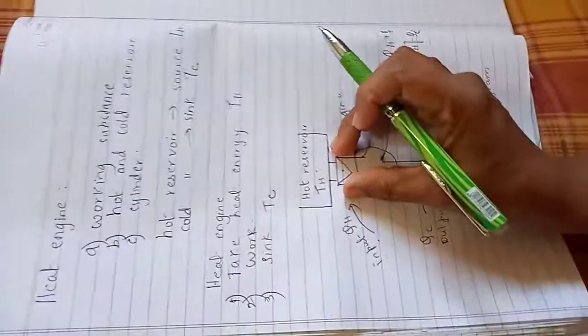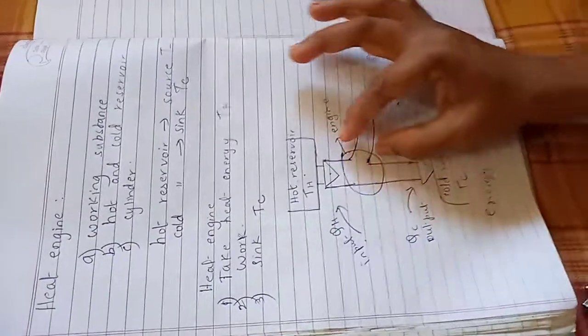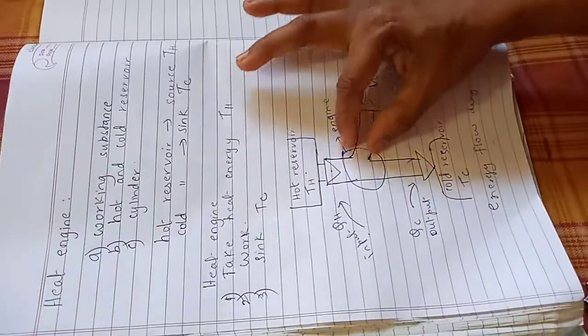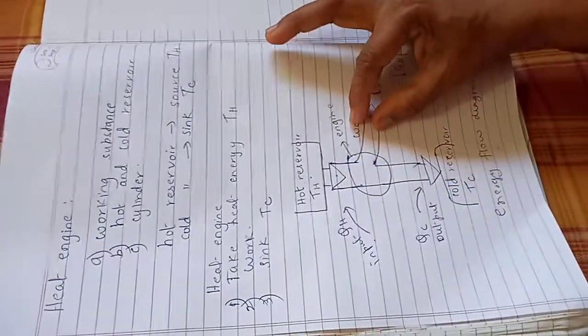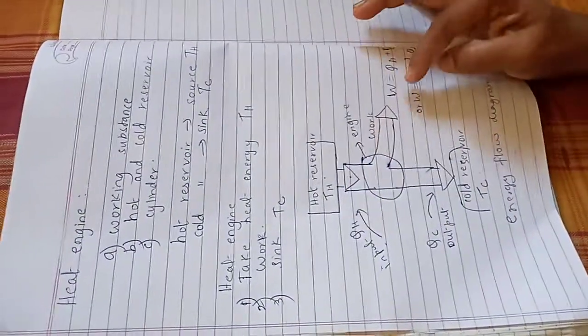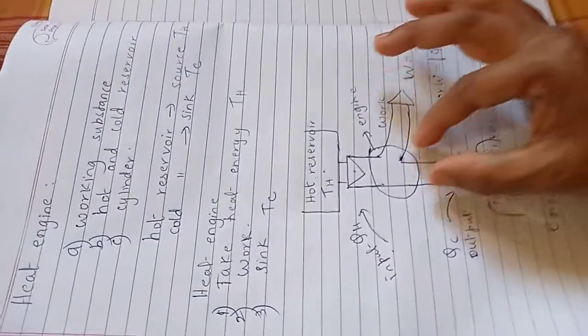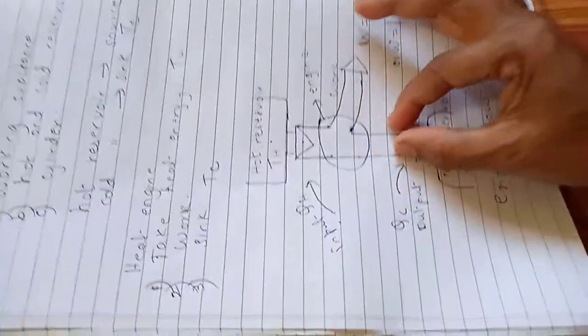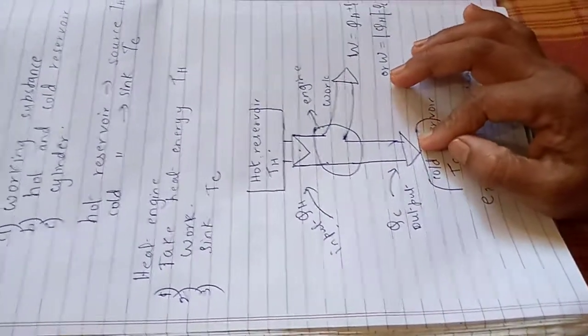You see that heat absorbed is maximum because the width of this pipeline is very high. Part of this heat energy taken up by the working substance is utilized to perform work. Work done is QH plus QC, and the width of the remaining pipeline is a bit smaller, meaning part of the heat energy is rejected.